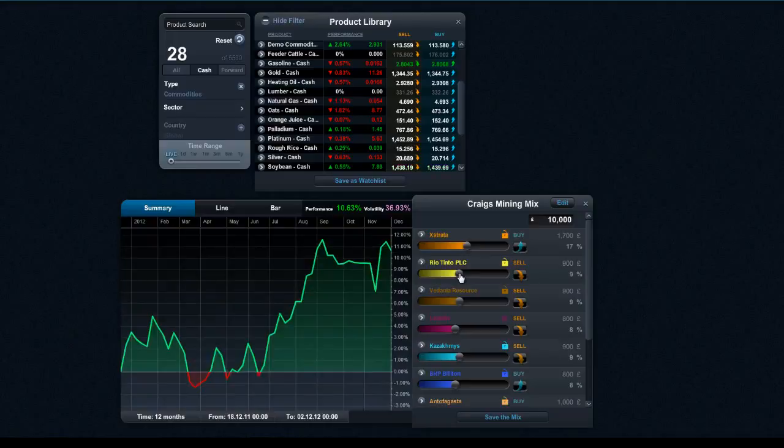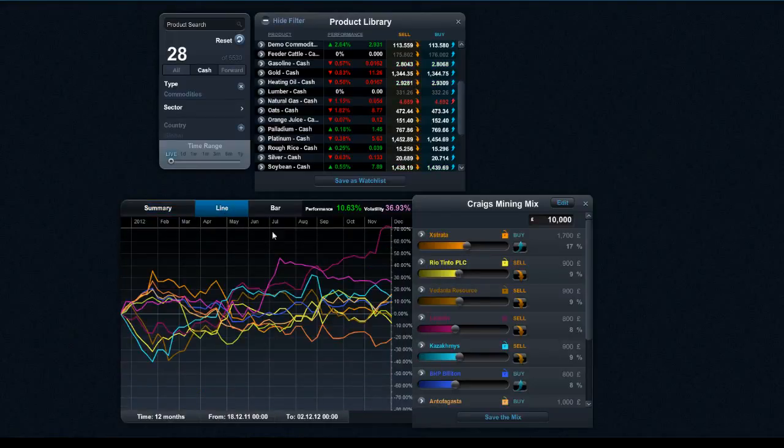This just can give you a bit of an idea about what products are overperforming and underperforming in any particular area. So I can see that Longman has performed incredibly well over the last couple of months, whereas I can see some of the other products have not been quite so good, for example Vedanta in this case. And that gives you a bit of an idea about how to best utilise the Portfolio Mixer. It can be utilised across multiple asset types, and this can give you a real good flavour of how products compare against each other.